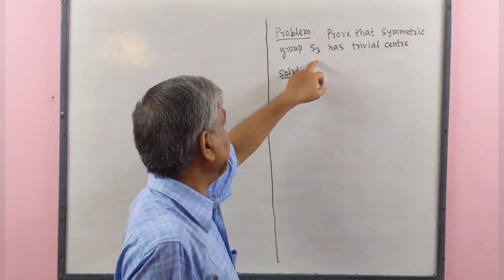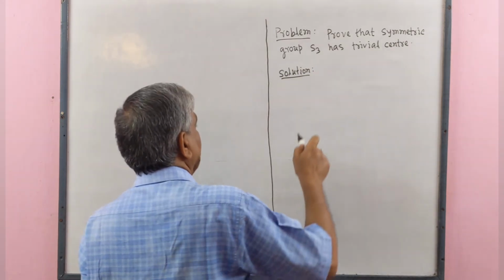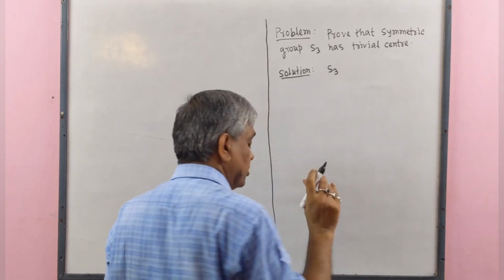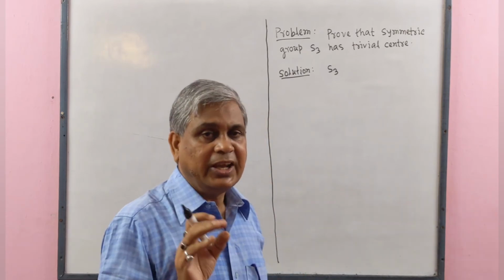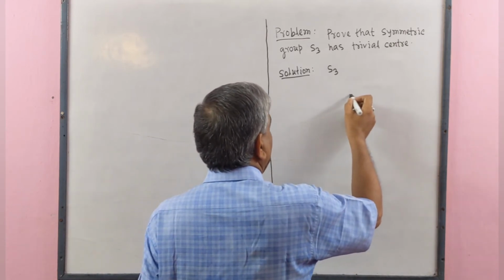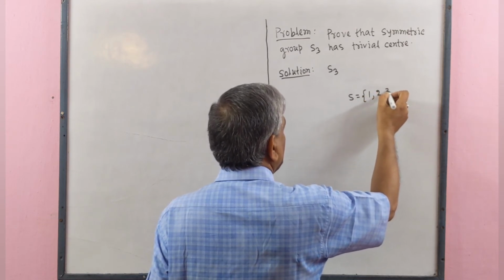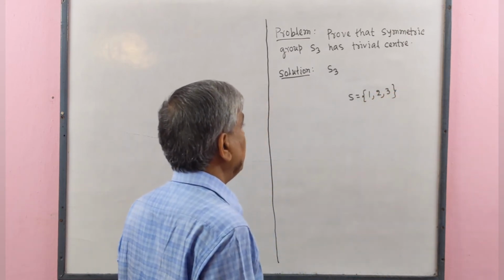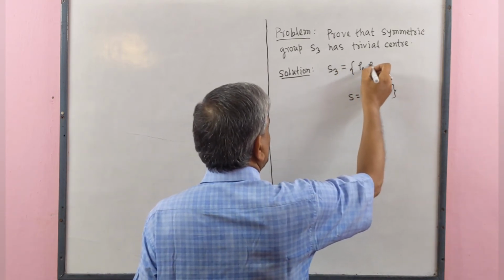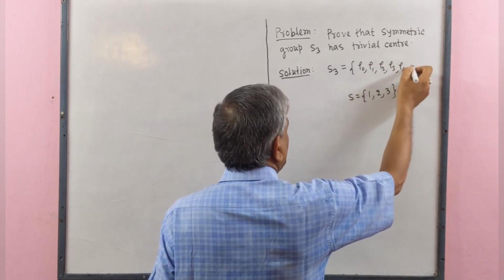Prove that the symmetric group S3 has trivial center. Let S3 be the symmetric group of degree 3. Each element of S3 is a permutation defined on the set S containing elements 1, 2, 3, and the elements of S3 are rho 0, rho 1, rho 2, rho 3, rho 4, rho 5.